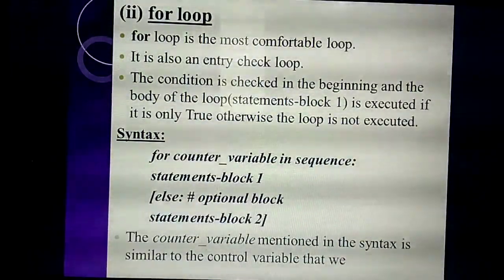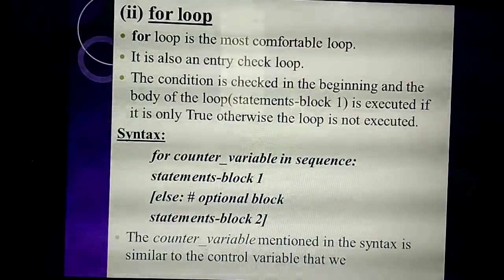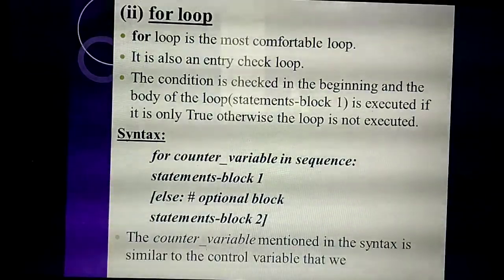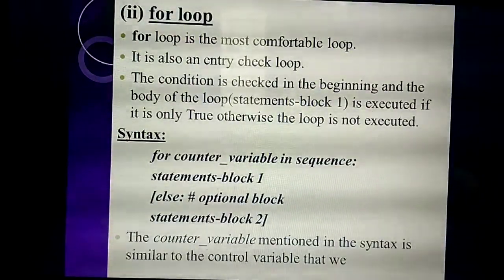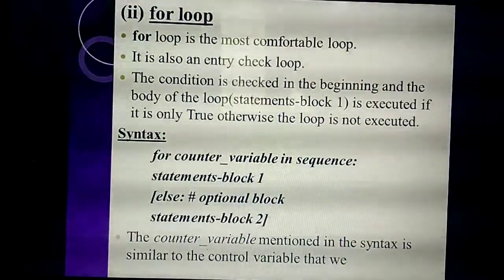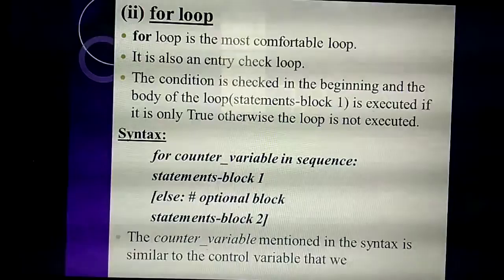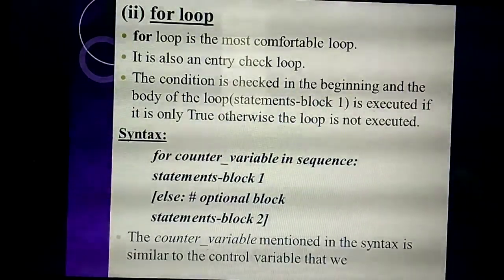Else optional block, likewise the while loop. The else block is optional. If you need it you can include it, otherwise leave it, no problem. It will always focus on the true block. If the condition is true the true block will execute, and it comes to the else block if the condition is false, and the false block is optional.